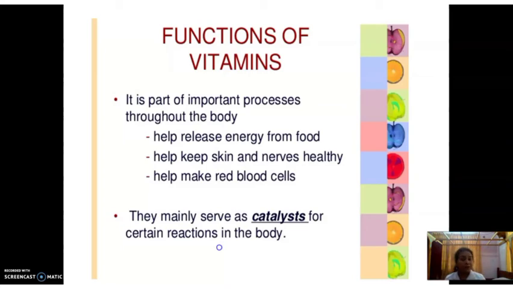So while doing all these processes, taking vitamin-containing foods, wearing a mask, washing our hands, we can fight against coronavirus. So children, keep this in mind. Whatever we are learning has a very important role in our daily life. Our learning, our science have a very important role to fight against corona and so many pandemic situations. So learn well, study well, and use whatever you are learning in your daily life. Thank you.